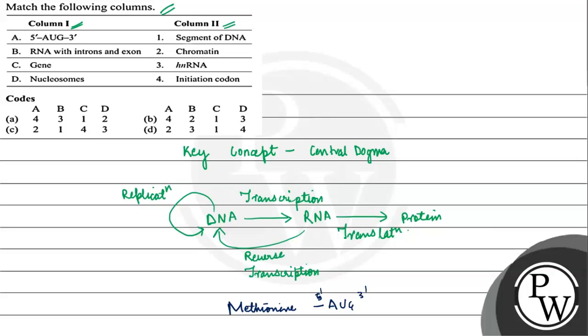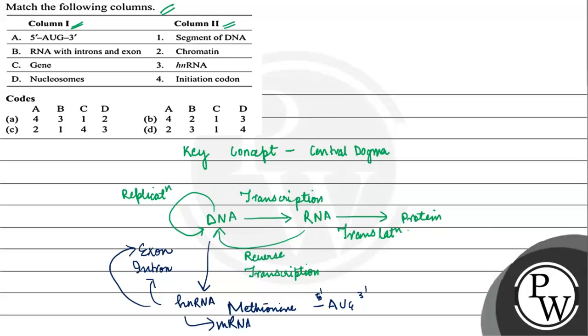Now, in the case of processes that take place in the nucleus itself, the DNA replication takes place in the nucleus itself. Apart from that, the formation of hnRNA from DNA, hnRNA, which consists of intron and which also consists of exon, that is coding and non-coding region, इसमें दोनों ही होता है. और hnRNA आगे मॉडिफाई होके स्प्लाइसिंग इसकी होती है एंड मॉडिफिकेशंस होते हैं जिसके थ्रू ये बाद में कन्वर्ट हो जाता है mRNA में और उसके बाद ये प्रोटीन को कोड कर पाता है.